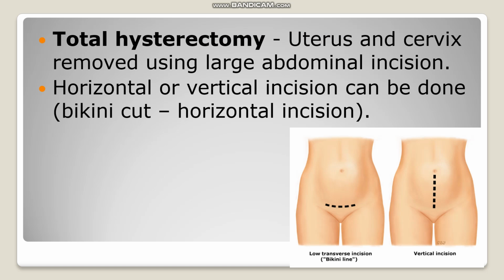Total hysterectomy means here we will be removing the uterus and cervix with a large abdominal incision. Two types of incision we can do, vertical as well as horizontal. The horizontal incision or the transverse incision is termed as bikini cut. Otherwise, we can go with vertical incision.